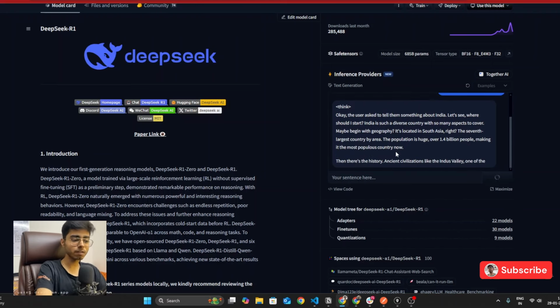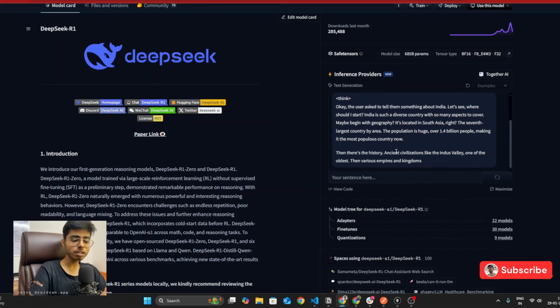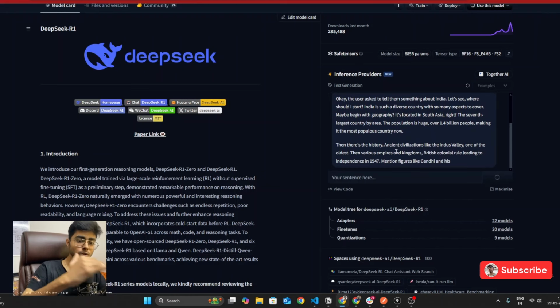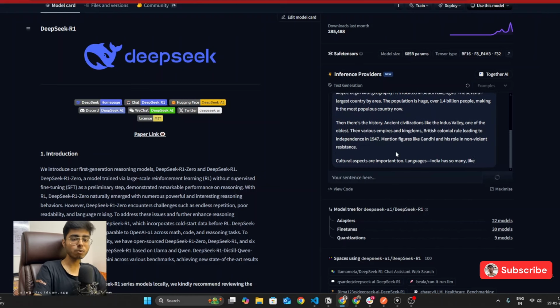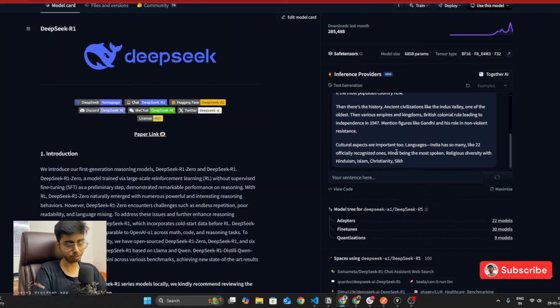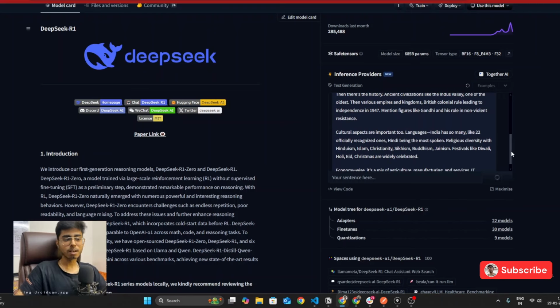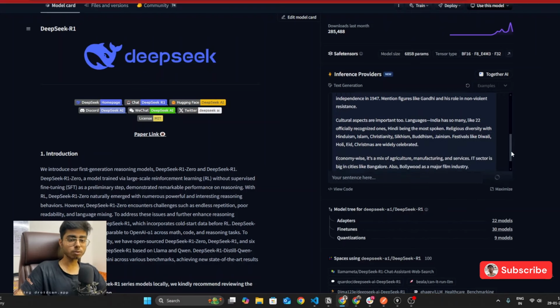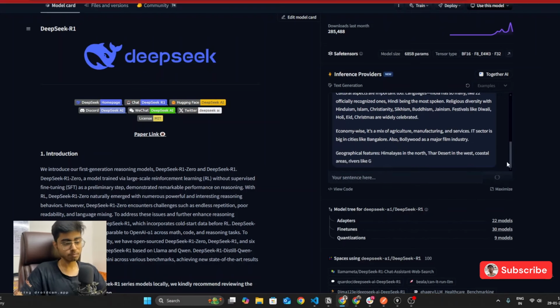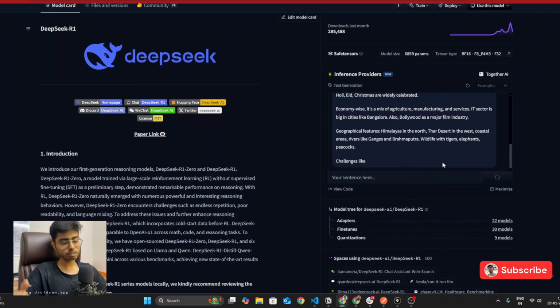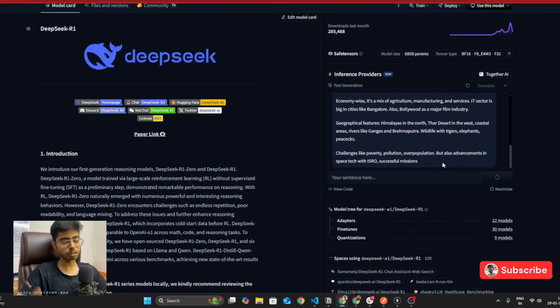It is not just giving me the information about India. It is actually also telling me how to think and how to figure out the solution of the problem that the user has given, right? So this is the beauty of DeepSeek, that it thinks, and it also puts forward to the user how the model is thinking, right? So that's why DeepSeek reasoning models are considered at the top right now.